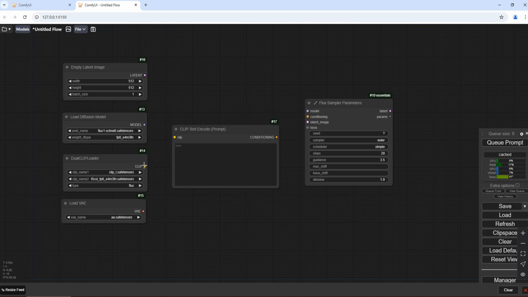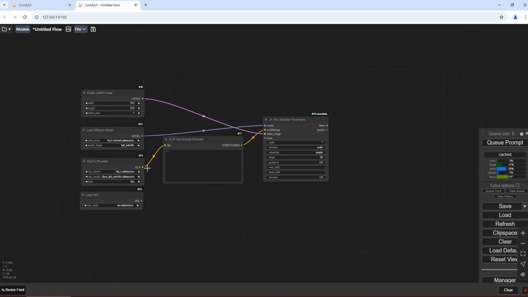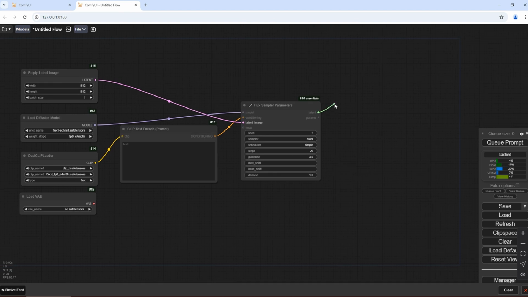Now, we start connecting these nodes. Connect clip to clip. Connect model to model. All nodes are connected in this way. Typically, only matching points can be connected. If you want to connect different points, you need to add a conversion node in between. You can drag a line out from the starting point, and the system will suggest the nodes you might need. Like this, I added a VAE decode. Connect VAE to VAE. This is the last step. Drag out a preview image node. Okay, we have completed the basic workflow for Flux.